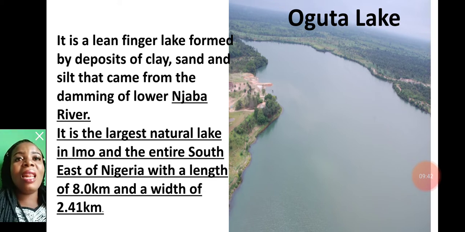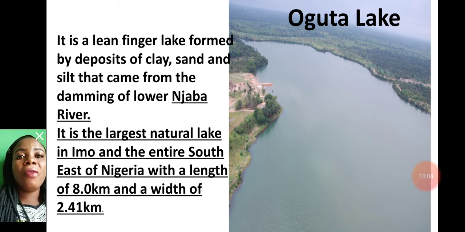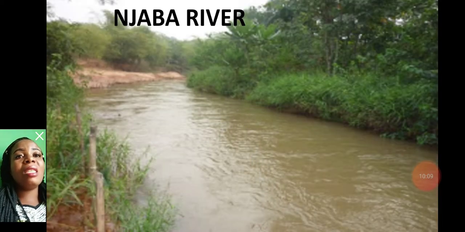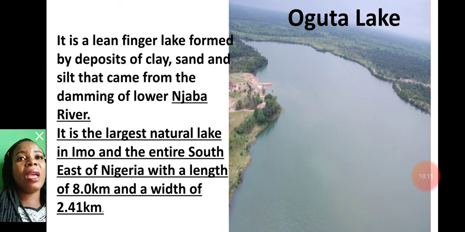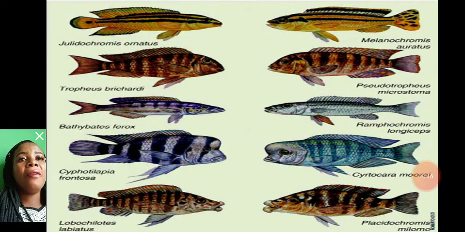Oguta Lake is a lean finger lake formed by deposits of clay, sand, and silt that came from the damming of Lower Njaba River. It is the largest natural lake in Imo and the entire southeast of Nigeria, with a length of 8.0 kilometers and a width of 2.41 kilometers. This is Njaba River. It was after damming this Njaba River that Oguta Lake was formed.